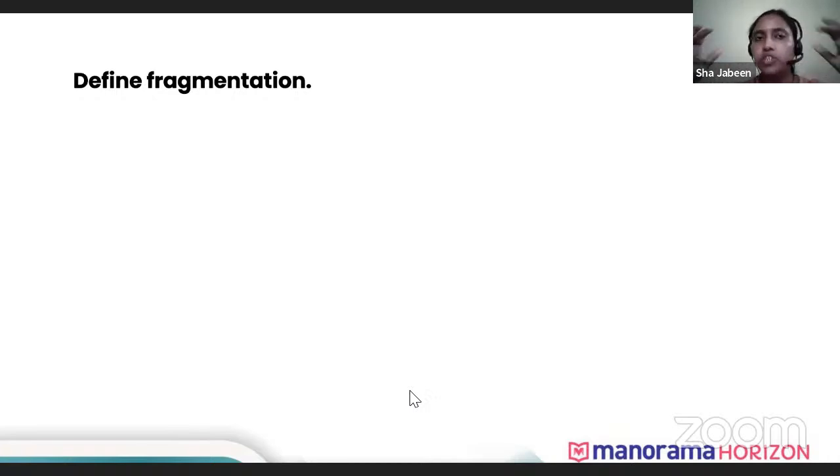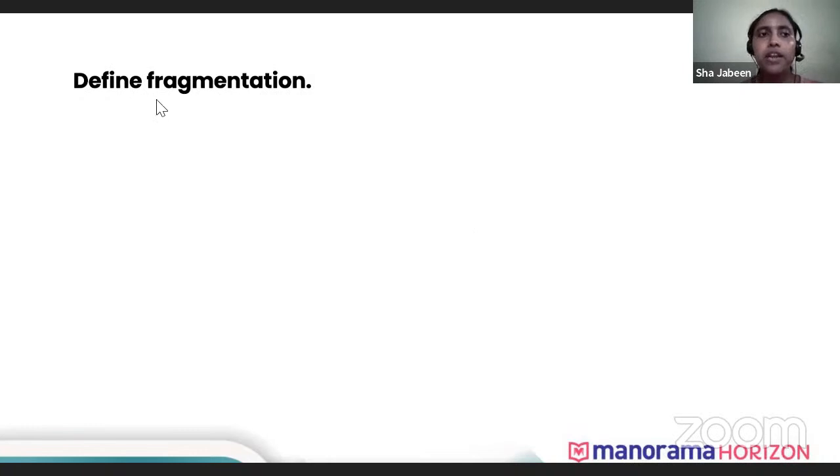Breaking of an individual or a filament into two or more pieces is known as fragmentation. A living filament, either Spirogyra filament, gets broken down into two or more pieces. That is known as fragmentation. And during fragmentation, each fragment that has been formed develops into a new organism.